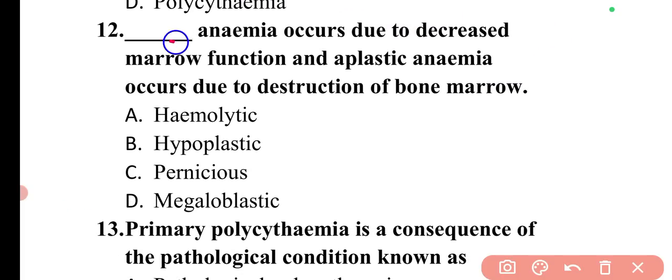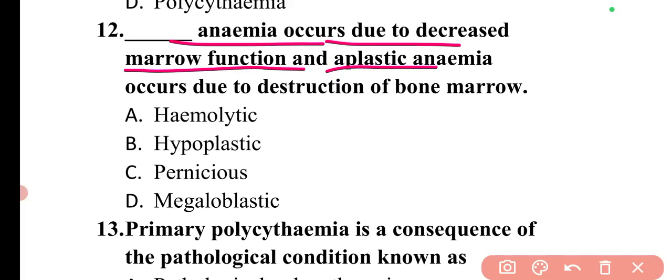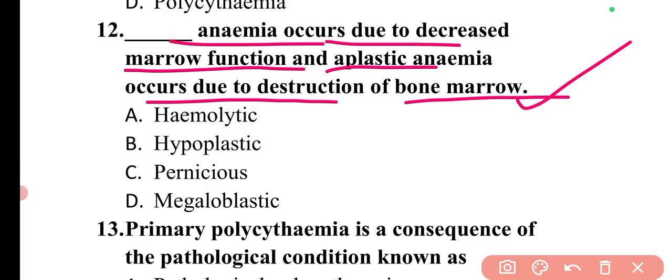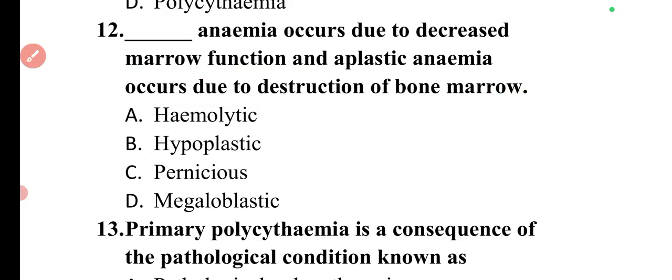Next question is: dash anemia occurs due to decreased marrow function and aplastic anemia occurs due to destruction of bone marrow. So the anemia which occurs due to decreased marrow function is hypoplastic anemia. So here option B is correct.